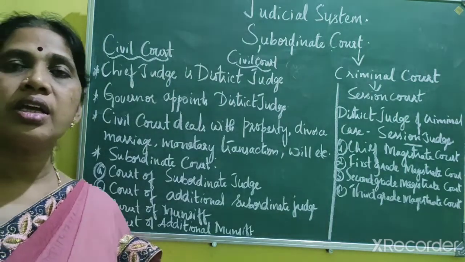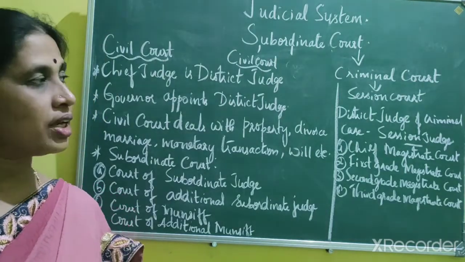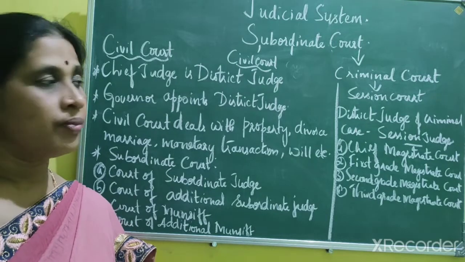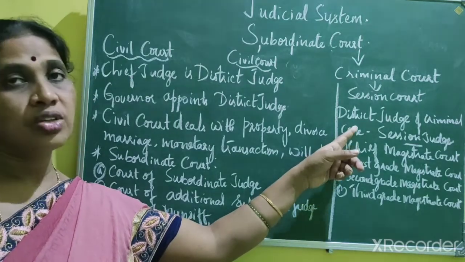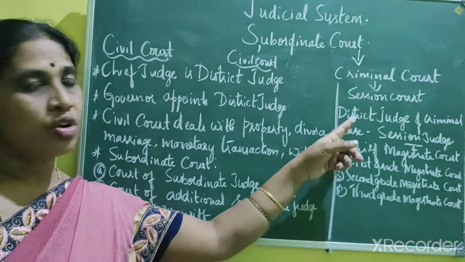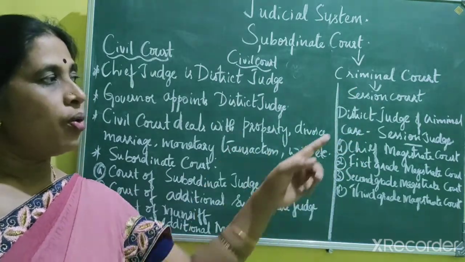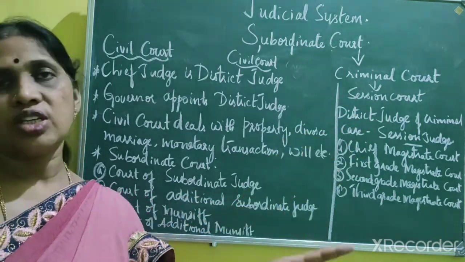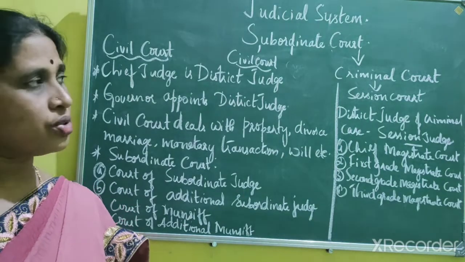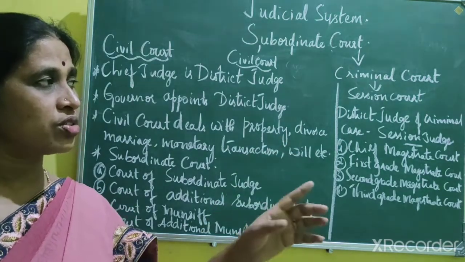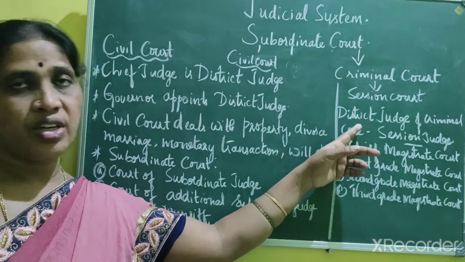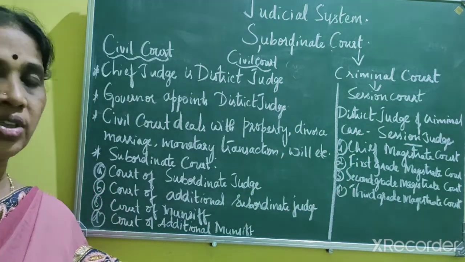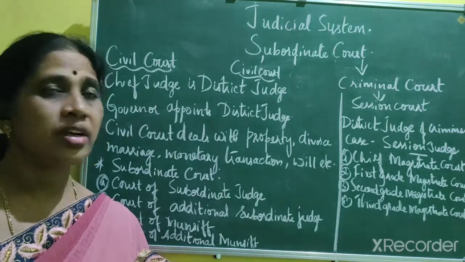Similarly, an appeal can also be made to the High Court against the judgment given by the criminal court. So who performs the function here? The district judge performs the function as a judge of the criminal court. When the district judge deals with criminal cases, he is known as a session judge. Every district has a criminal court, called a session court, headed by the district judge. When he decides criminal cases, he is called a session judge. There are other criminal courts that function under the criminal court.